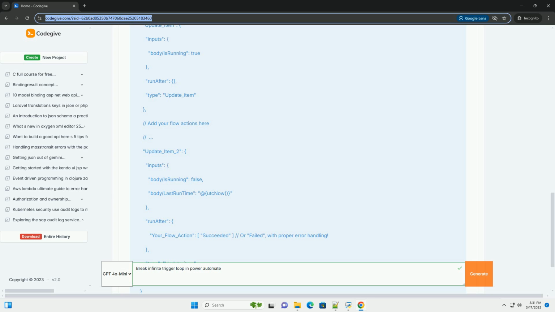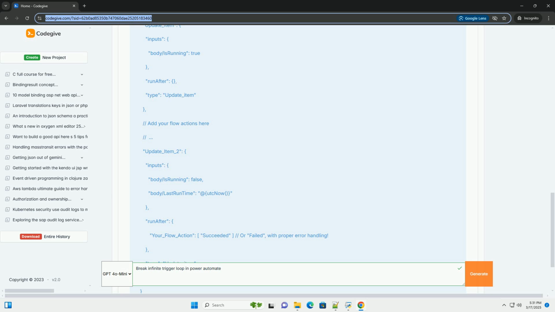To do this, click the ellipsis on the update item action. Select configure run after. Check all the boxes: succeeded, has failed, is skipped, has timed out, for the scope action. Benefits.